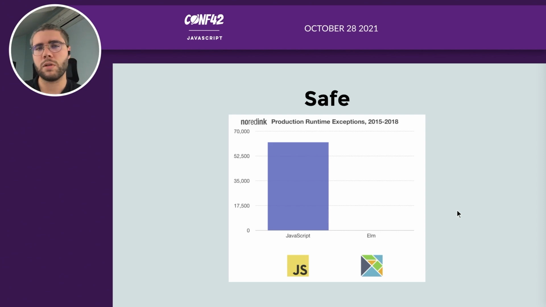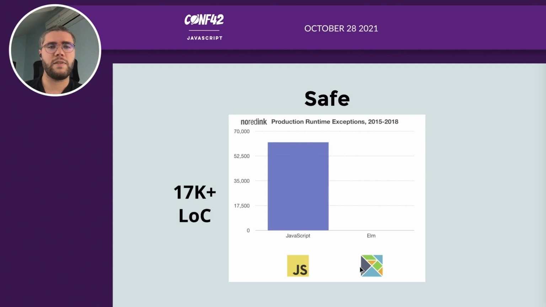Don't trust my word. I have a graphic right here showing the runtime exceptions encountered by NoRedInk, which is a pretty big website, an e-learning platform, and a big user of Elm. So during 3 years, they've had like 62,000 JavaScript runtime exceptions against almost zero runtime exceptions with Elm. Which is quite impressive.